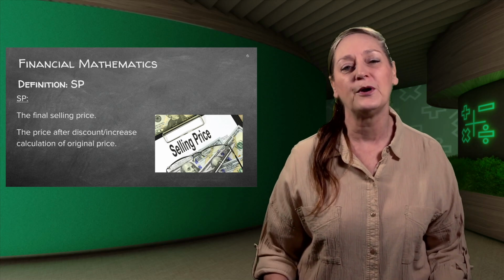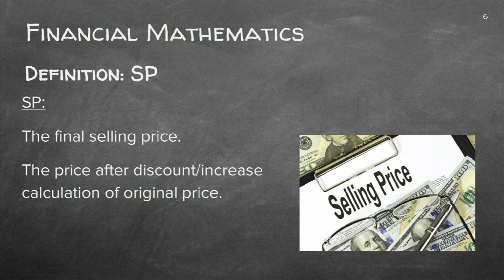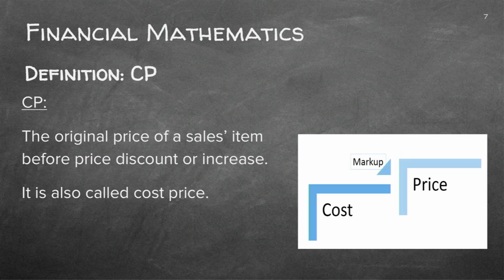Let's talk about the selling price and the cost price. So think of your bead jewelry. When you produce a product, you want to sell it for more than what you used to acquire all the different beads and stuff that you're going to use. So the selling price will be the final selling price. This is the price after the increase. You increase your price after cost price, or it can also be after discount. So this is your selling price. It's different from your cost price.